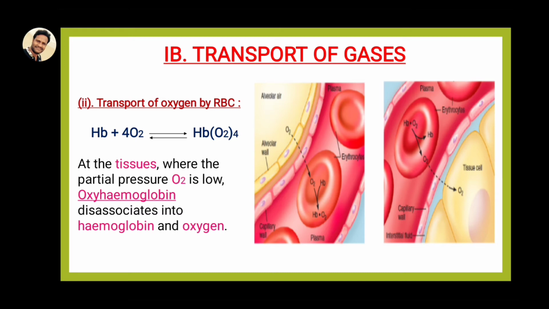So oxyhemoglobin is divided into two, Nana: hemoglobin as well as oxygen. In this way oxygen is transported to the tissue level.